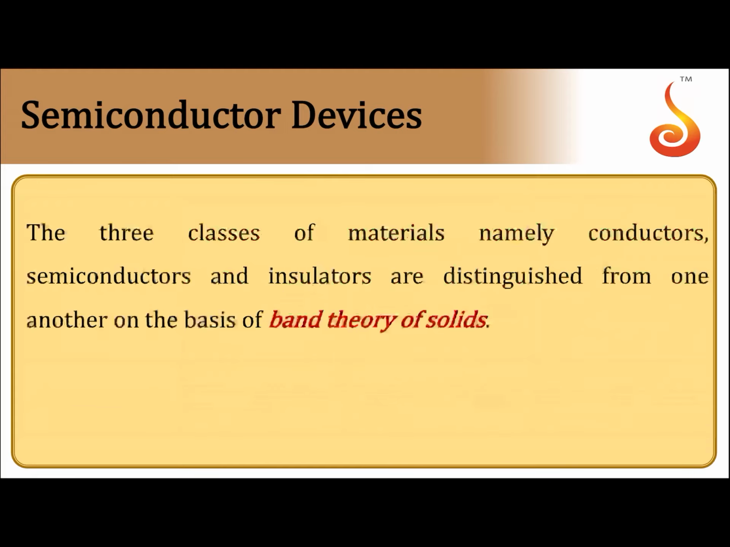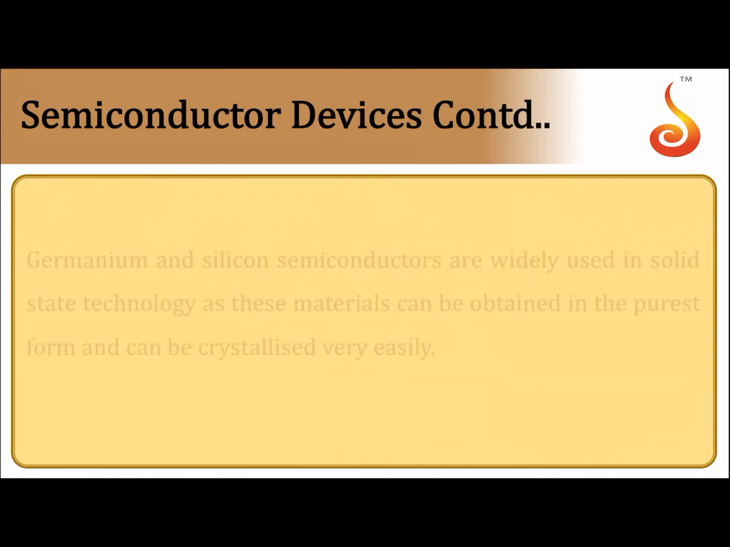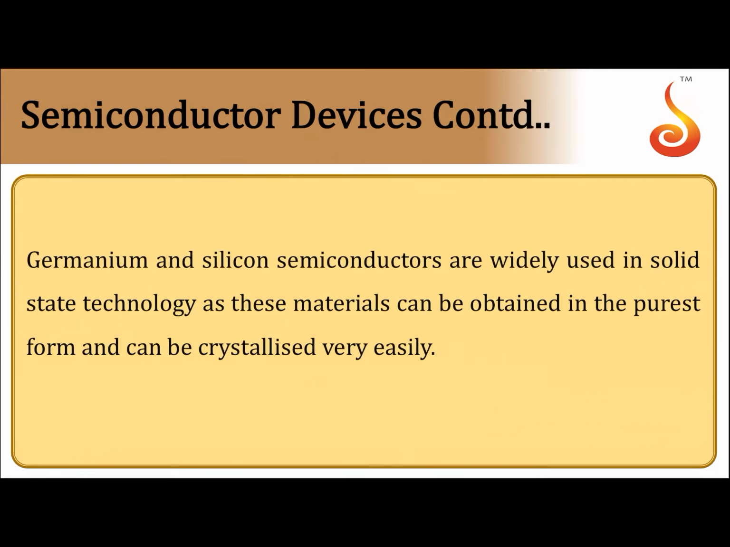So, the classification of these materials into conductors, semiconductors and insulators is done on the basis of the band theory of solids. Germanium and silicon are the semiconductors which are widely used in solid state electronics, as these materials can be obtained in the purest form and can be crystallized very easily. That's why germanium and silicon are widely used in semiconductor electronics.